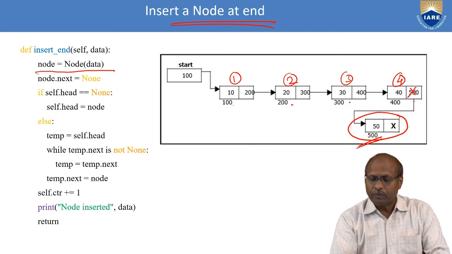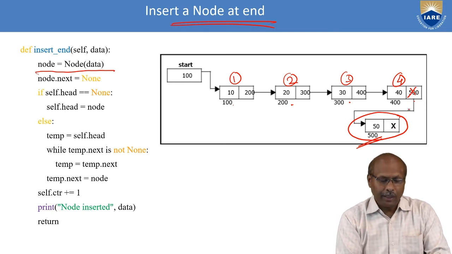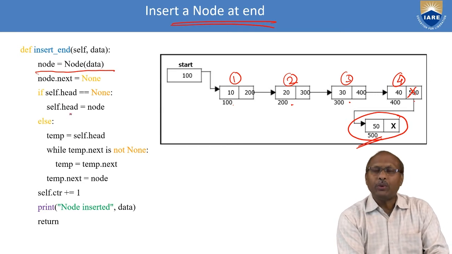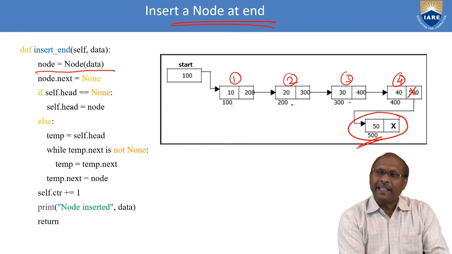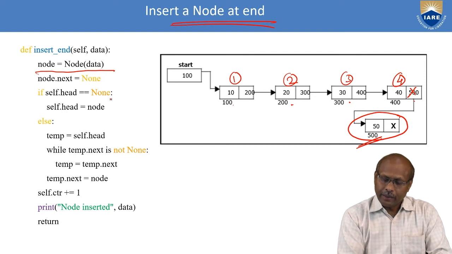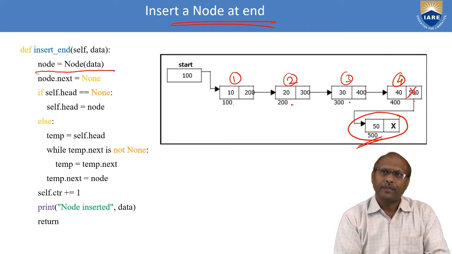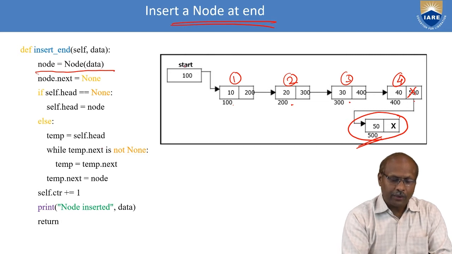This fourth node, which is now null, I have to attach this new node here. So what do I have to do? I have to check whether my head is None or not. If head is None, you assign directly this address to start itself. Okay? Starting node is now the head node. So you can say either start or head, both are the same.